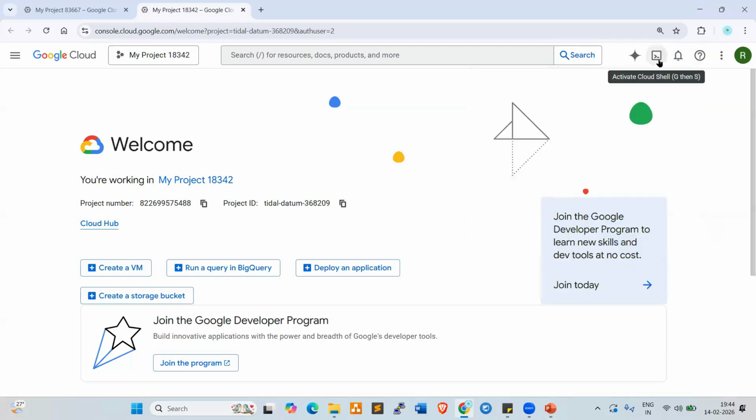Next one, Cloud Shell, which is the command line interface. We can connect to the command line from here. So along with the GUI, we can use the command line also. Next, if you want to get any support from Gemini AI, Gemini Cloud Assistant chat, you can go from here and get support from Gemini AI.